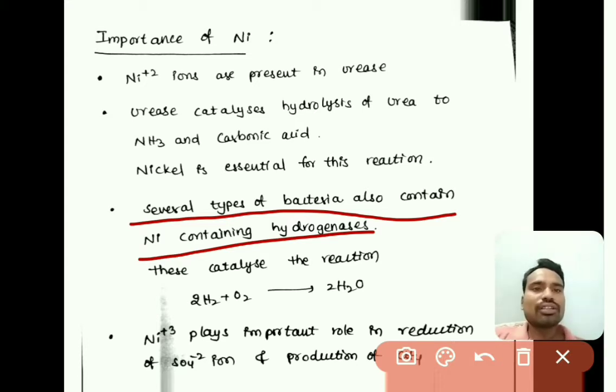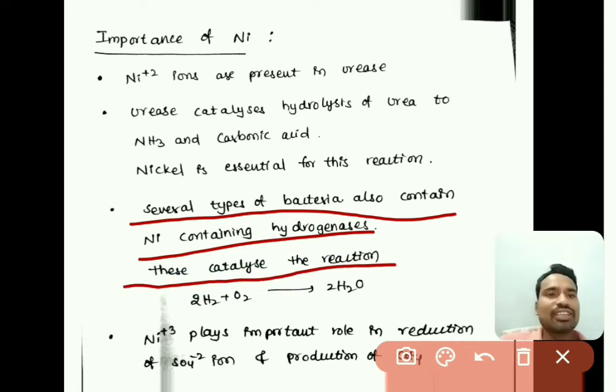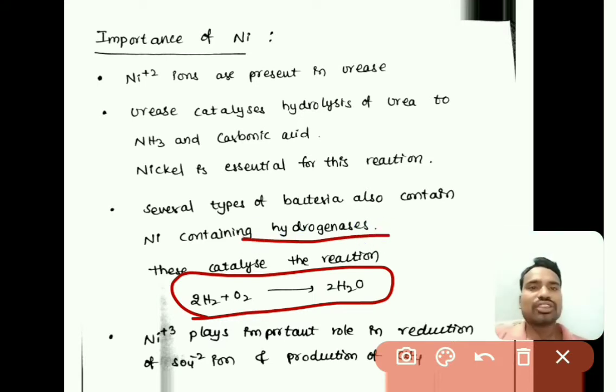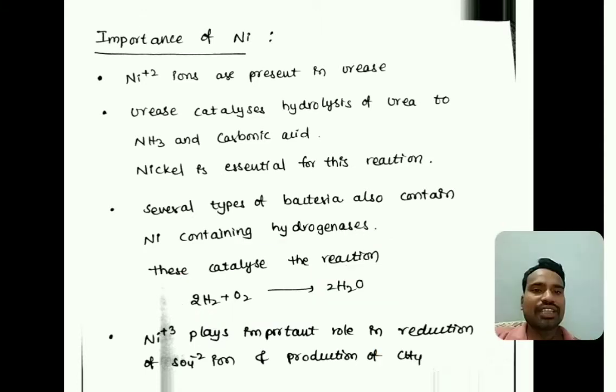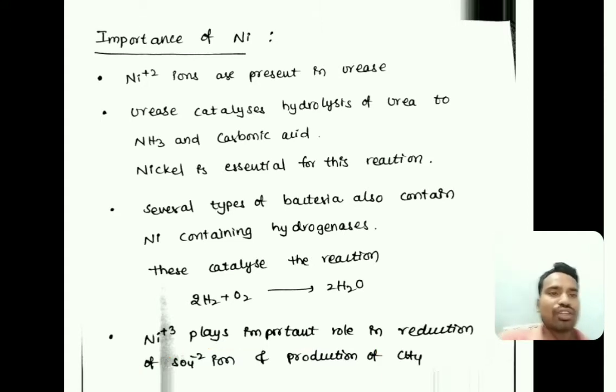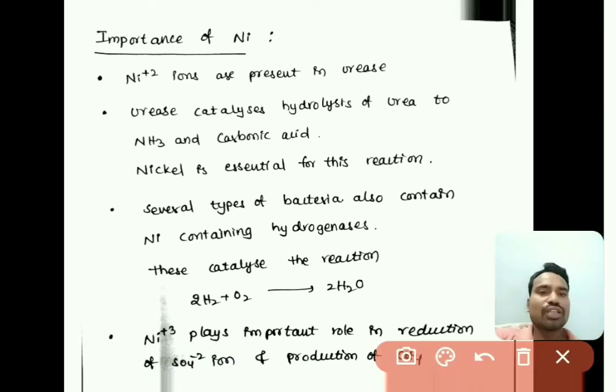These nickel containing hydrogenase enzymes catalyze the reaction 2H2 plus O2 giving rise to H2O. So whatever oxygen is available can be converted into water by using the hydrogenase enzyme consisting of nickel atoms. Ni+3 ions play a very important role in the reduction of SO4-2 ion and also in the production of methane.